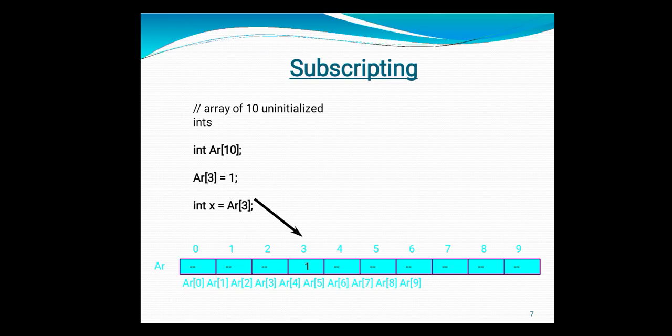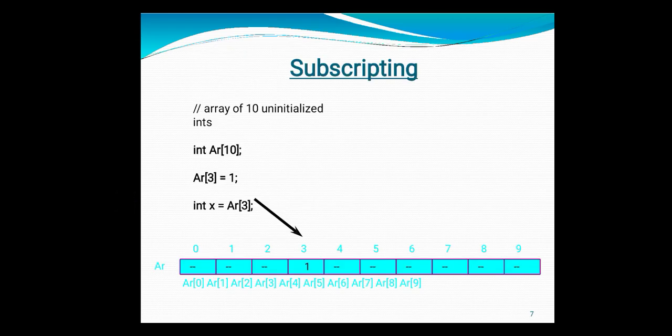And here I am saying integer x is equal to AR of 3. What do you mean by this statement? That means I am retrieving the value which is at the third index inside the array. Which value is there? 1. Now this value 1 I am storing in the variable x.